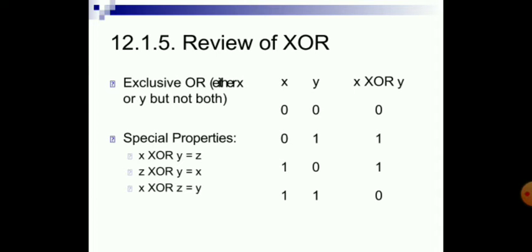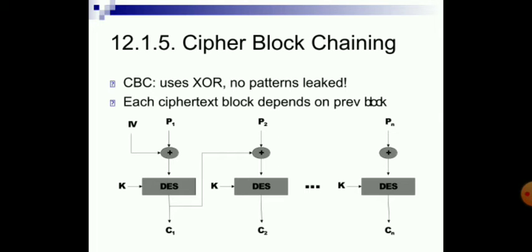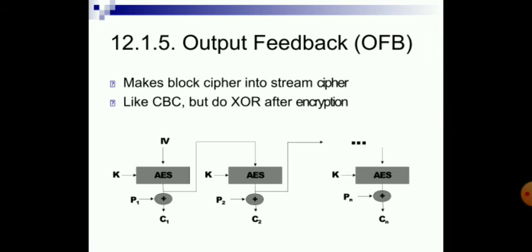Review of XOR: exclusive or, either X or Y but not both. Special property: if X XOR Y is equal to Z, then Z XOR Y is equal to X, and Z XOR X is equal to Y. Cipher block chaining uses XOR so no pattern leaks. Each ciphertext block depends on the previous block. Output feedback turns a block cipher into a stream cipher, like CBC but doing the XOR after encryption.